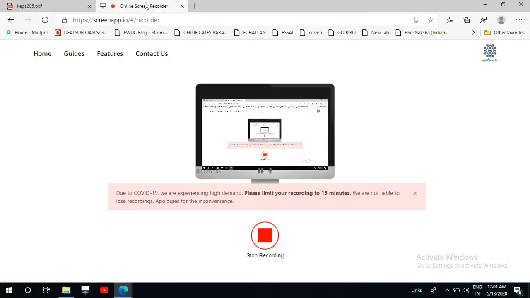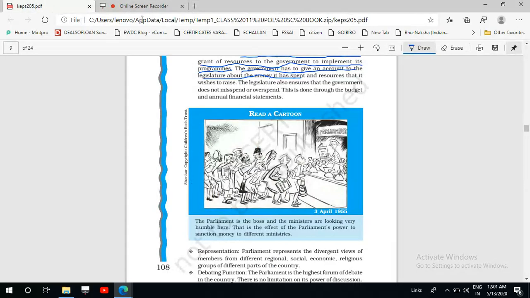Now we will see some other functions of the parliament. In this we can see representation. Parliament represents the divergent views of the members from different regional, social, economic, religious groups of different parts of the country, because we know that in parliament there are representatives of people as well as representatives of state, and the whole country is getting representation in the parliament.